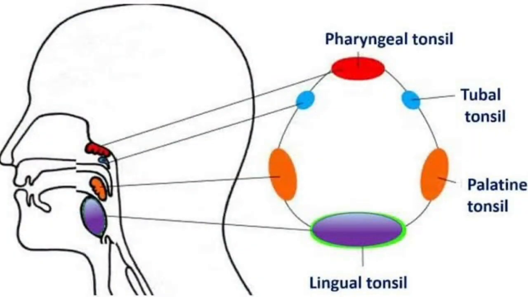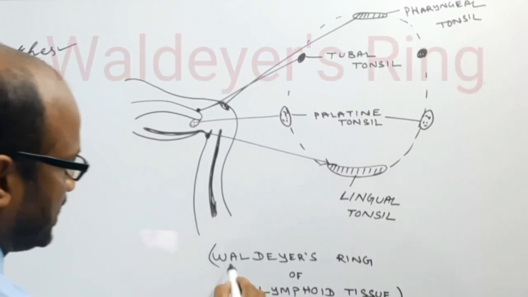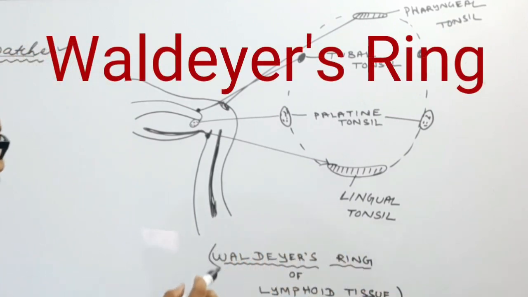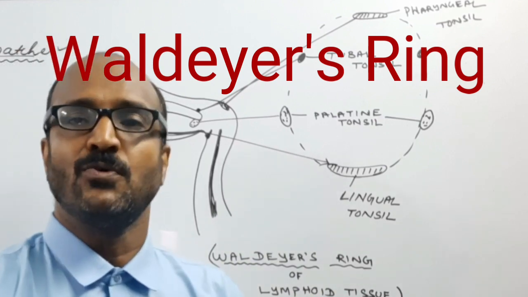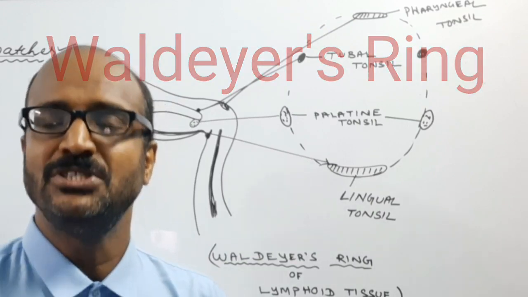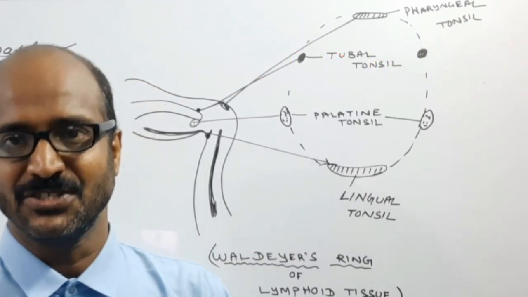Okay. So now some of the lymphoid tissues which are present in the oral cavity and the pharyngeal cavity form a ring-shaped structure, and such a ring-shaped structure is known as the Waldeyer's ring. As I have already told, at the base of the tongue, the lymphoid tissue is known as the lingual tonsil.